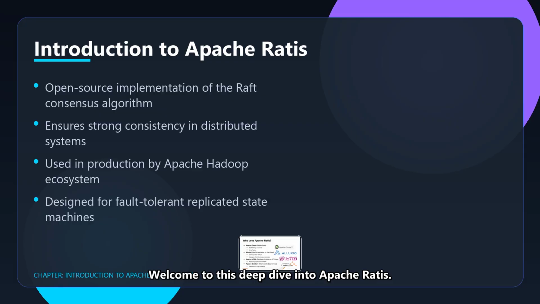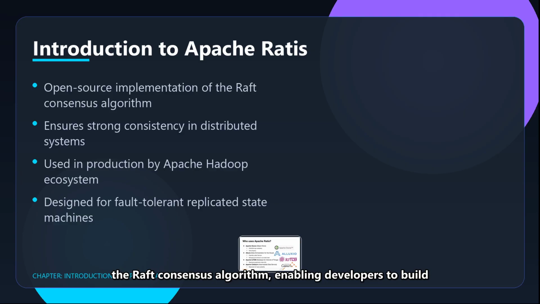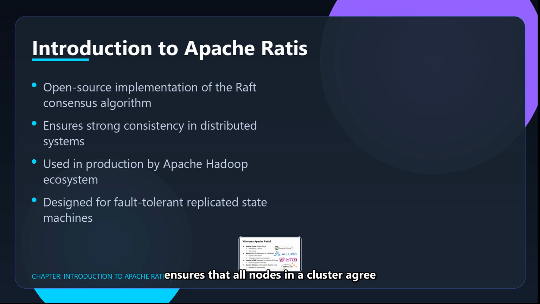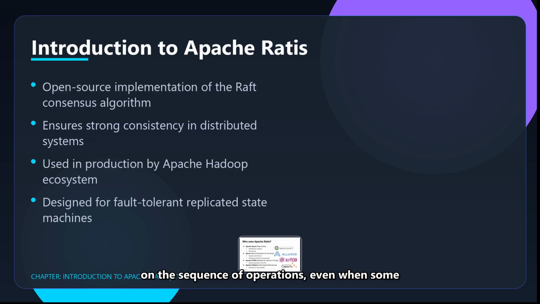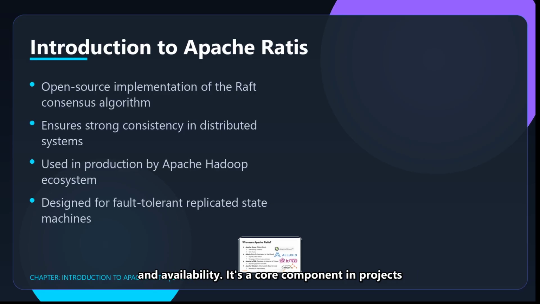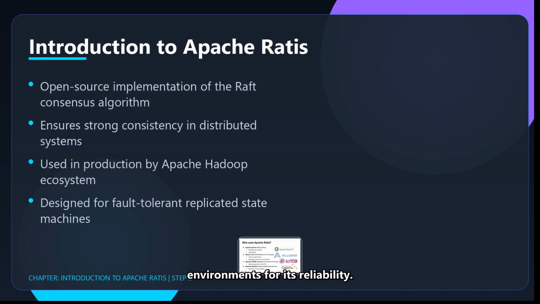Welcome to this deep dive into Apache Ratis. Ratis is an open-source Java library that implements the Raft consensus algorithm, enabling developers to build fault-tolerant distributed systems. Unlike simple replication methods, Ratis ensures that all nodes in a cluster agree on the sequence of operations, even when some nodes fail. This makes it a powerful tool for building systems that must maintain data integrity and availability. It's a core component in projects like Hadoop Ozone and is trusted in enterprise environments for its reliability.